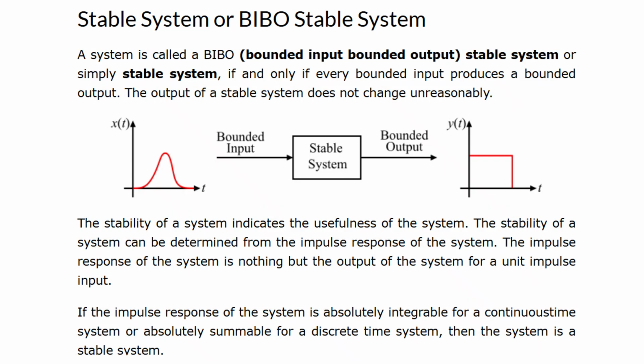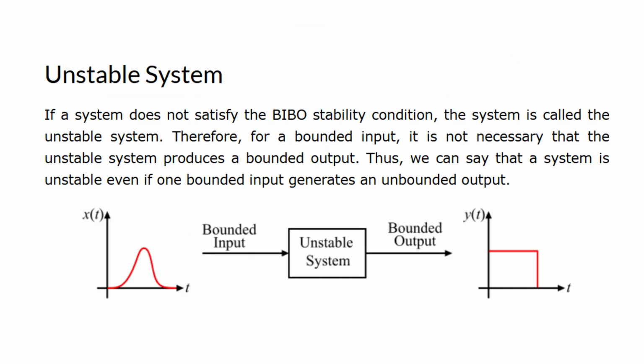You can check it. Next is BIBO, the bounded input bounded output type of system. So if the bounded input you are giving produces an output that is also bounded, it is called an example of bounded input bounded output. If it is not, that is an unstable system, right? So this is the unstable system. If a system does not satisfy the BIBO condition, the system is called unstable, right?